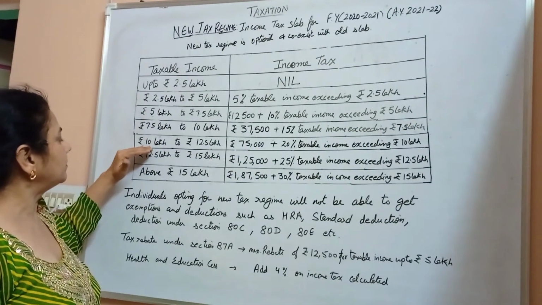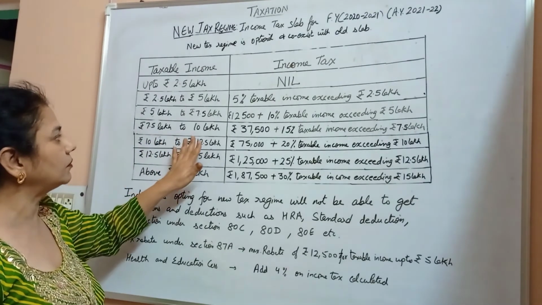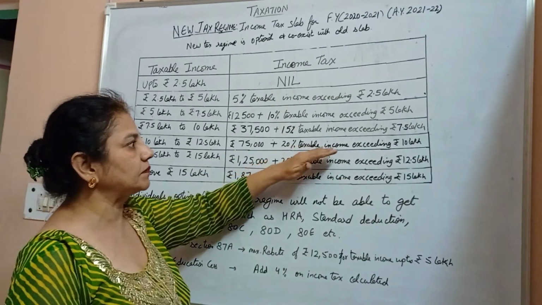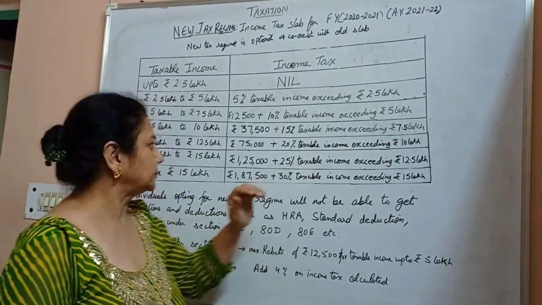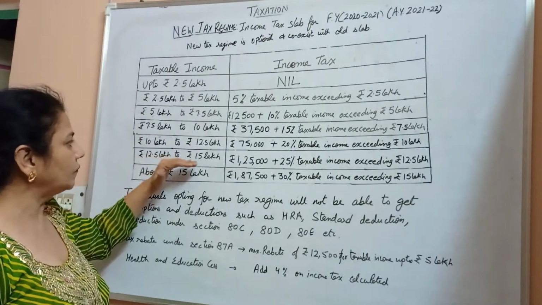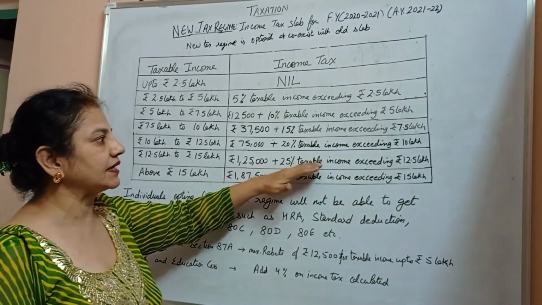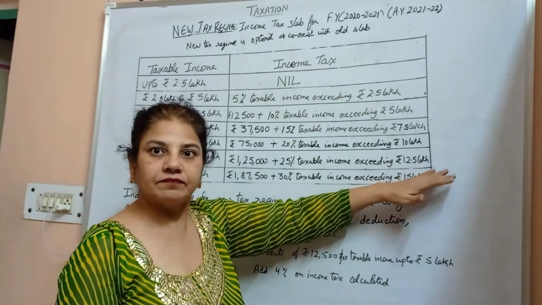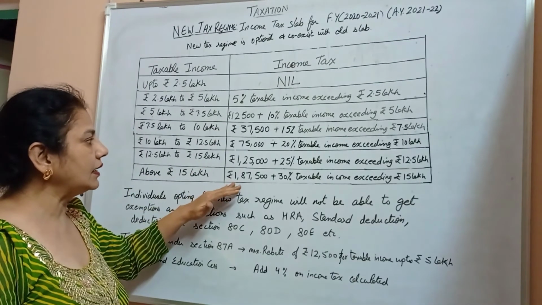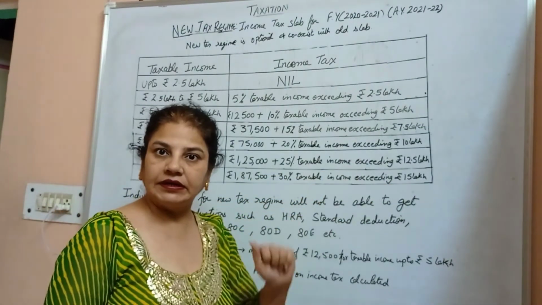And taxable income between 10 lakh to 12 lakh 50,000, income tax will be 75,000 plus 20% of taxable income exceeding 10 lakh. Taxable income between 12 lakh 50,000 to 15 lakh, income tax will be 1 lakh 25,000 plus 25% of taxable income exceeding 12 lakh 50,000. Above 15 lakh, the income tax will be 1,87,500 plus 30% of taxable income exceeding 15 lakh.